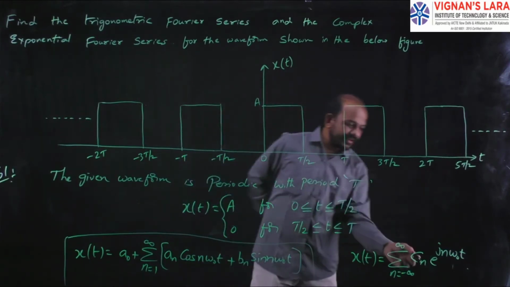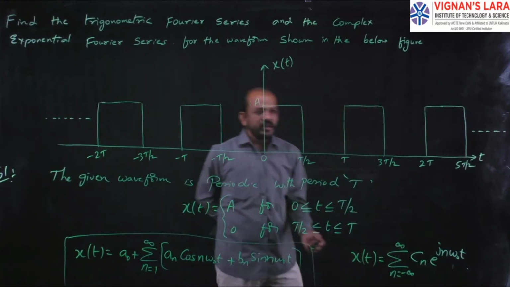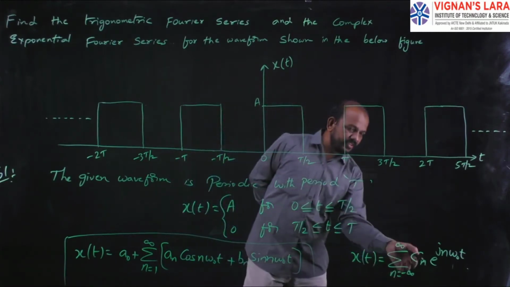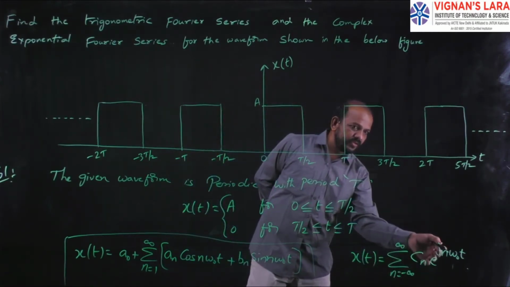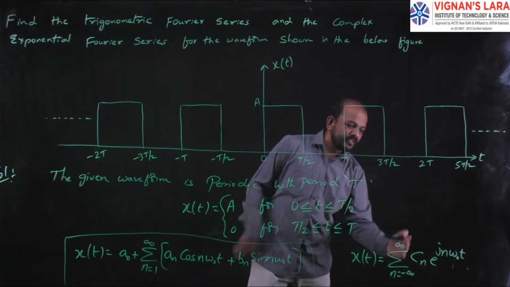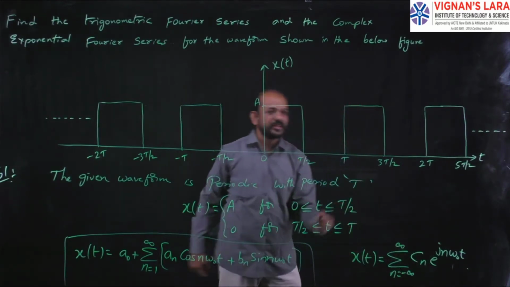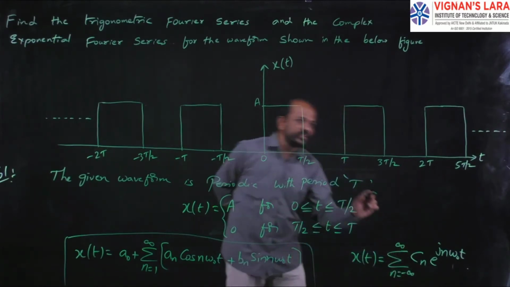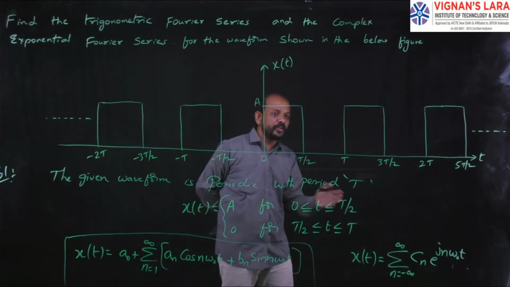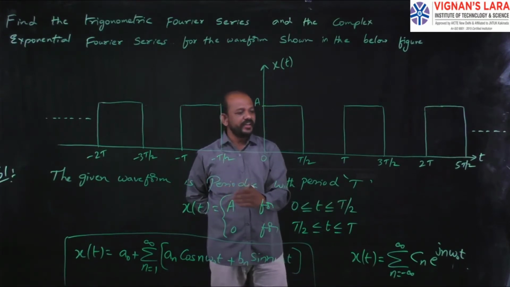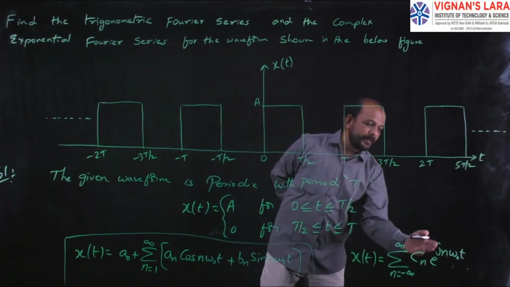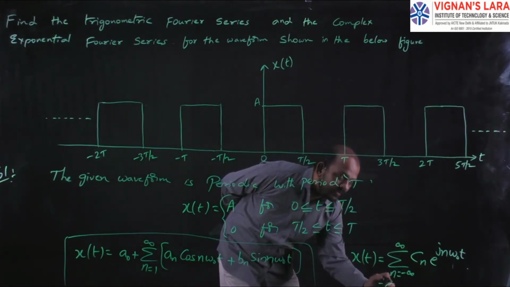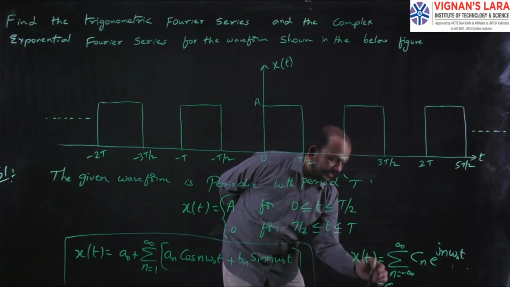So here we have to calculate the value of cn. If you want to simplify this, substitute n equal to 0 here. So e power 0 is 1, into c naught. So you can take c naught outside, that is, this can be written as c naught plus summation n equal to minus infinity to infinity, where n not equal to 0, because n equal to 0 has come outside, of cn e power j n omega naught t. So this can be written like this also.